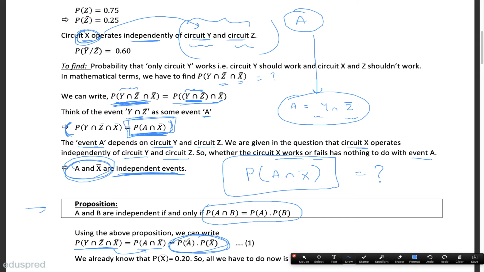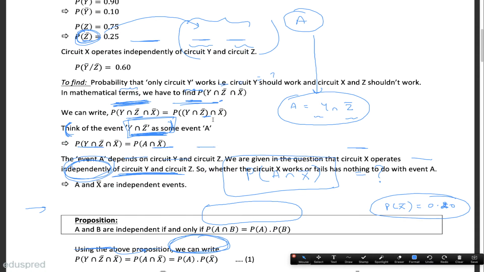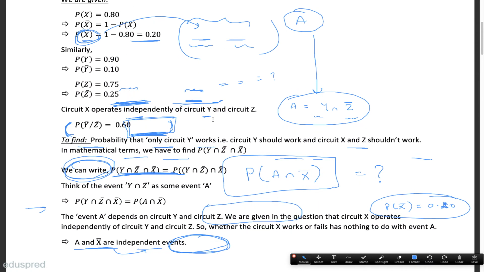Once we have these two, we are going to multiply them and then we will get our answer. Out of these two, we already know the probability of X bar. It is equal to 0.20. This is something that is already given to us in the question. If I scroll up a bit, you will be able to see that probability of X bar is already given to us in the question.